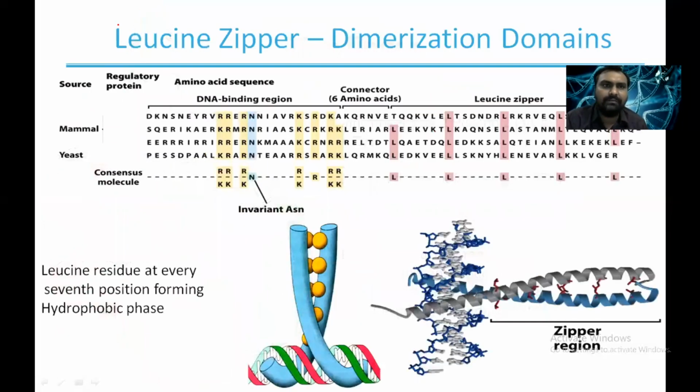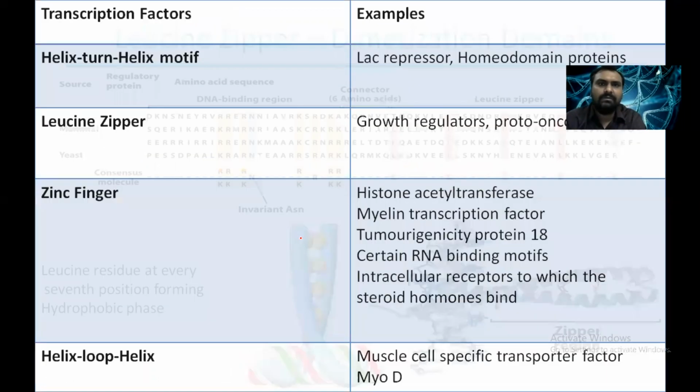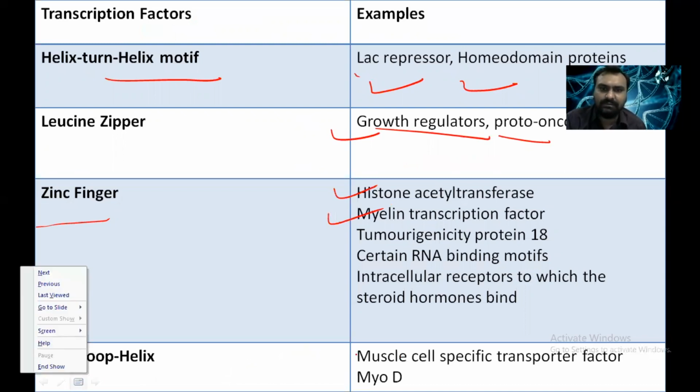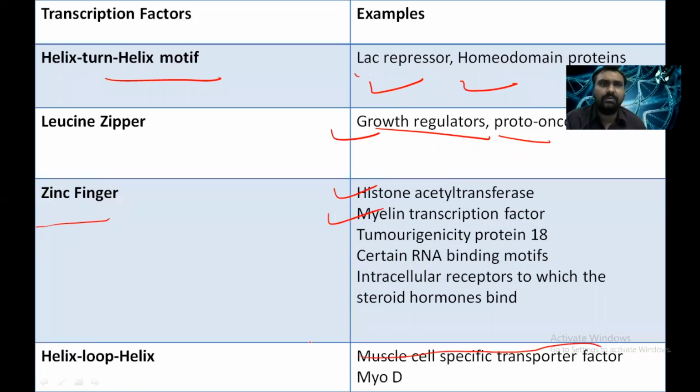Then leucine zipper: every 7th amino acid is leucine, and it can bind with the DNA. Examples you have to remember: helix-turn-helix is the lac repressor and homeodomain proteins; leucine zipper is growth regulator and proto-oncogene gene; zinc finger is histone transacetylase, myelin transcription factor; and helix-loop-helix example is muscle cell transcription factor. You can take a screenshot of this, and sometimes it is asked in MCQs.